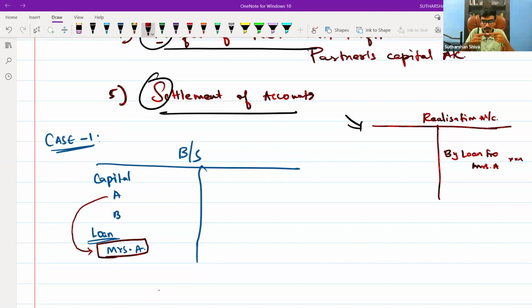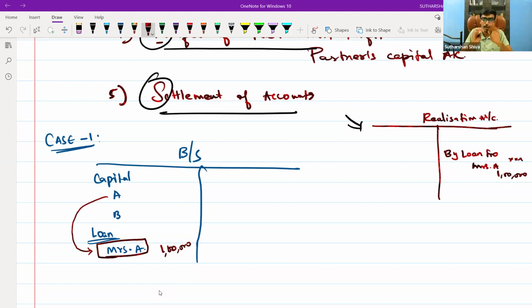Suppose in disposal of assets and liabilities nothing is mentioned in the question and no value is given. Let's say the loan value is 1 lakh. What is your basic accounting point of view: will you settle the liability or not? You settle the liability.